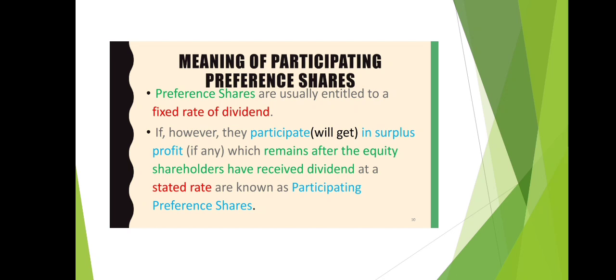Meaning of participating preference shares. Preference shares are usually entitled to a fixed rate of dividend. If, however, they participate in surplus profit which remains after the equity shareholders have received dividend at a standard rate, they are known as participating preference shares.